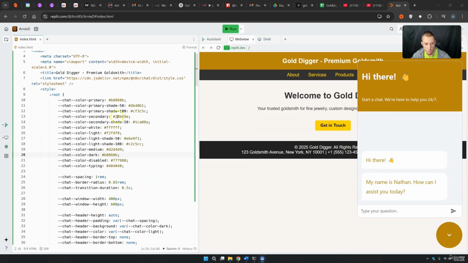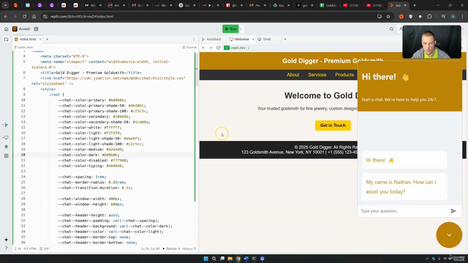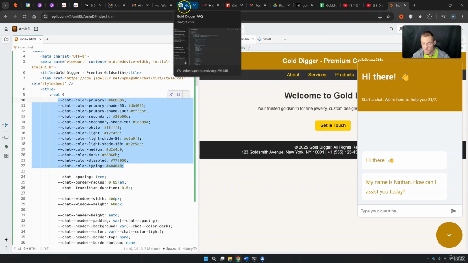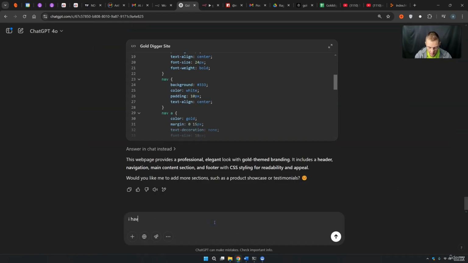And of course you can go on and on with this branding however you want. You can make this bigger, you can make it smaller, you can use different colors. And if you ever have any problems with these, you can simply copy this code block. You can come back to ChatGPT. You would close this down for example. And then you tell ChatGPT, I have this CSS, but I do not understand what colors I need to change in order to change the background of my chat, for example.